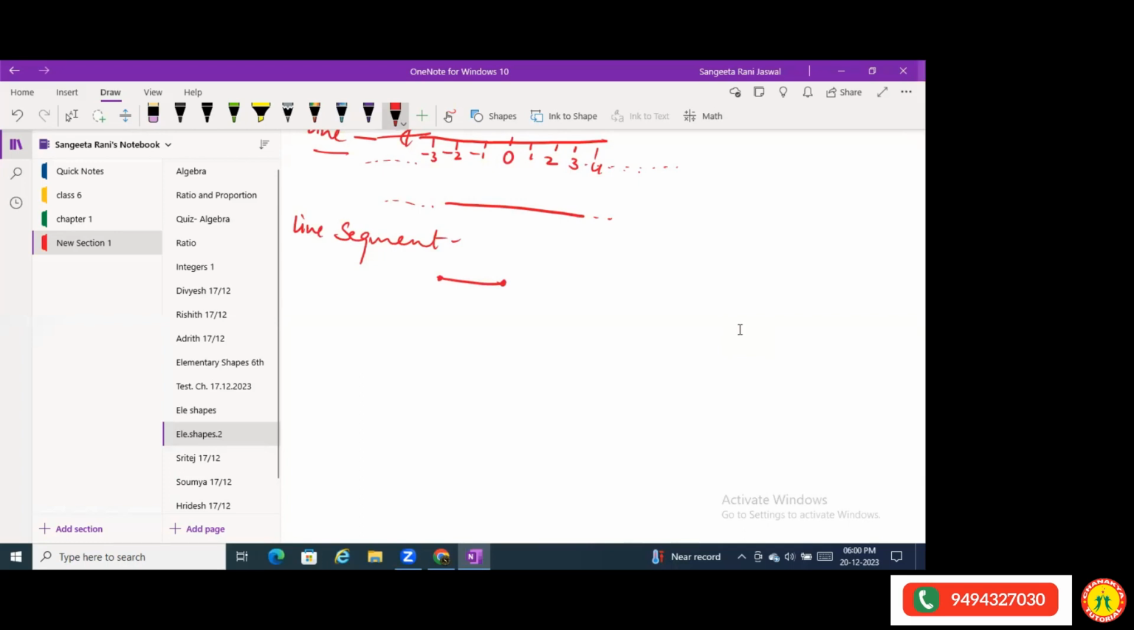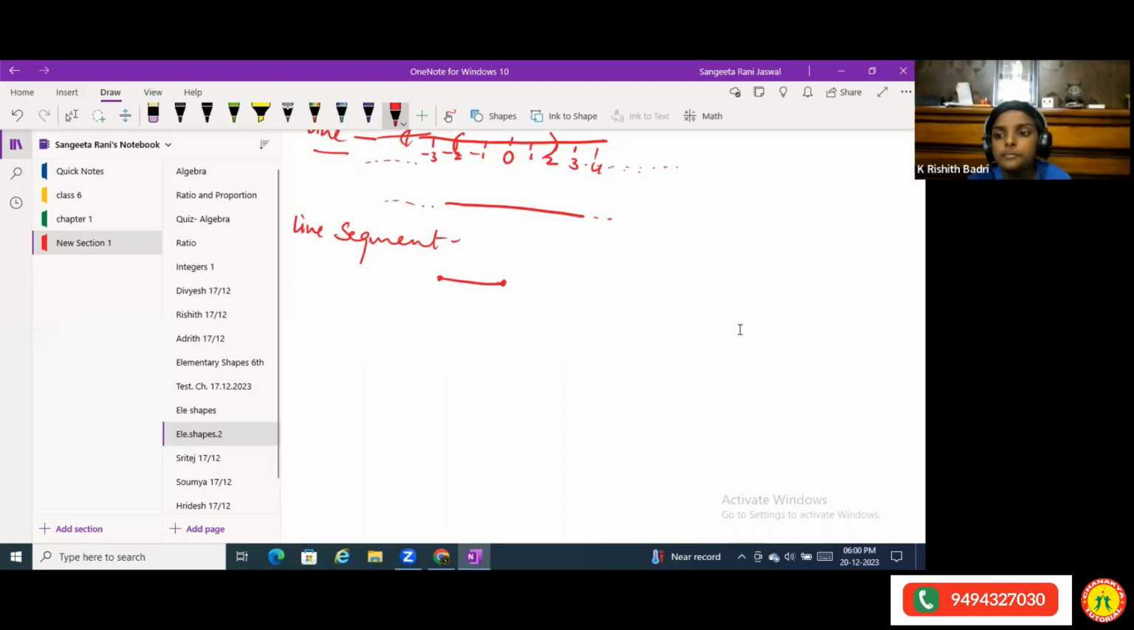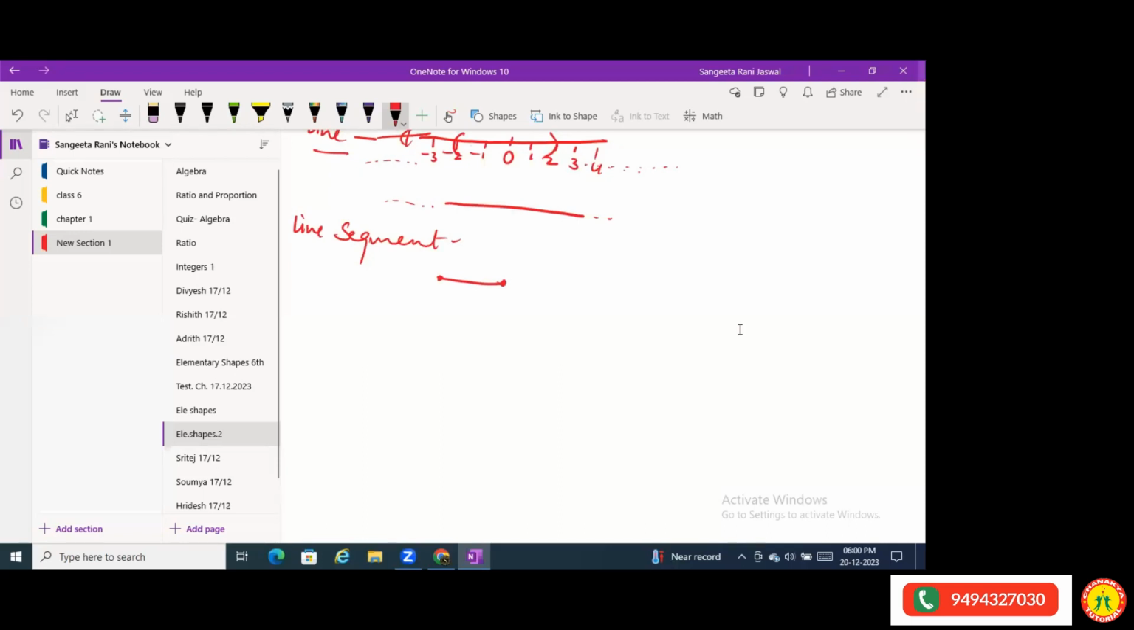Now suppose this is a number line and I take out the portion from -2 to +2. Now this portion becomes the line segment and its length is also defined. It's 4 centimeters: 1, 2, 3, 4. So that is a line segment which has a starting point and an end point. It has two fixed points.